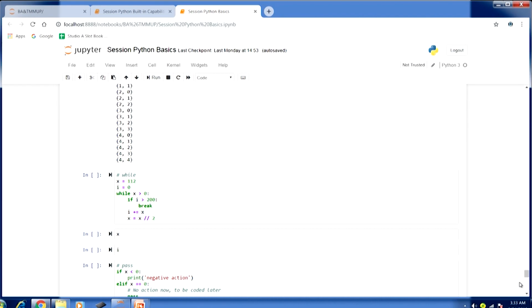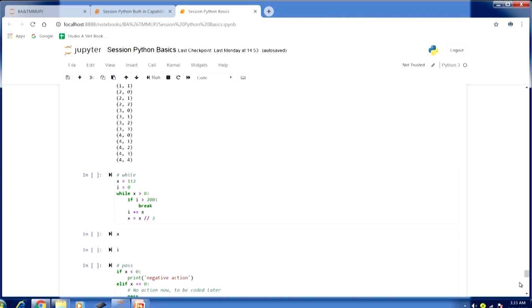Here we have initialized a variable x as 112 and another variable i as 0. In the while loop I am using the while keyword first and then the conditional expression, x greater than 0. Right now the initialized value of x is 112, and till this value remains greater than 0, the following block in the while loop is going to be executed. If you look at the following block, in the first line itself we have ensured how we will exit out of this loop.